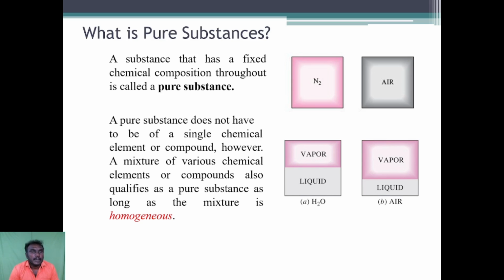Then, what is a pure substance? A substance that has a fixed chemical composition throughout is called a pure substance. A pure substance does not have to be of a single chemical element or compound. However, a mixture of various chemical elements or compounds also qualifies as a pure substance as long as the mixture is homogeneous.